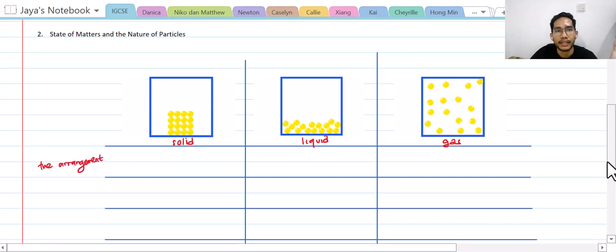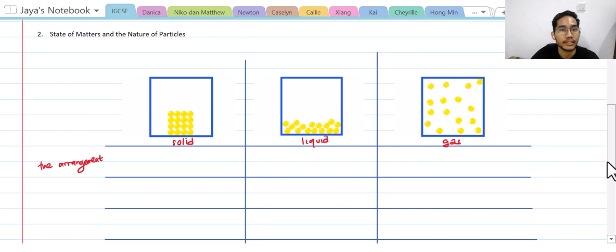Now, I want to ask you, let's discuss actively here. How are the particles arranged in the solid state? From this picture, you can observe. Yes, correct.